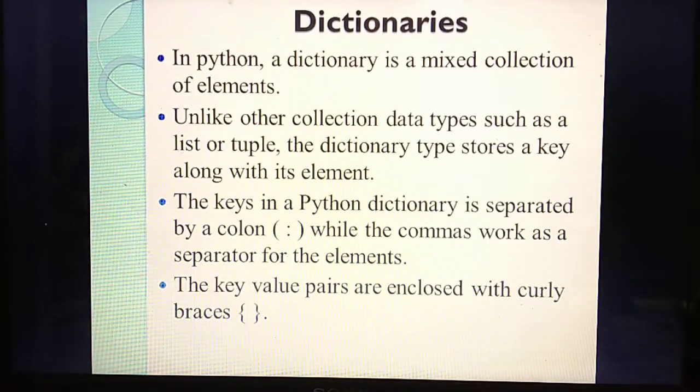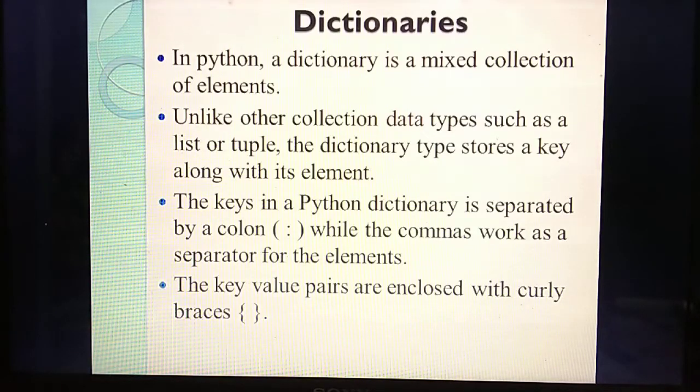So what's the difference between list, tuple and sets, and the dictionary? Here each value is given a key. A lot of elements need to be stored inside the dictionary, isn't it? But the main difference from list, tuple and set is that here you are giving a key for each element. Understand the main important thing in a dictionary? In dictionaries you are giving a key for each element. That's the first thing.